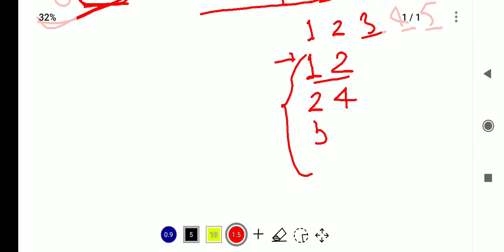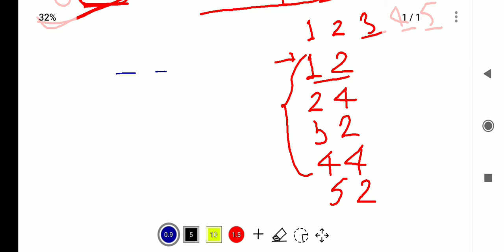If we take 3, then the possibility there is 2. If I take 4, then 4. If I take 5, then here 2. These are all divisible by 4. So on doing so, we have 12, 24, 32, 52. If I fix 12 here,